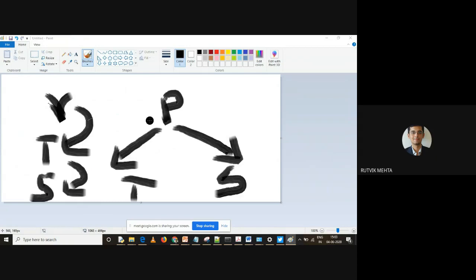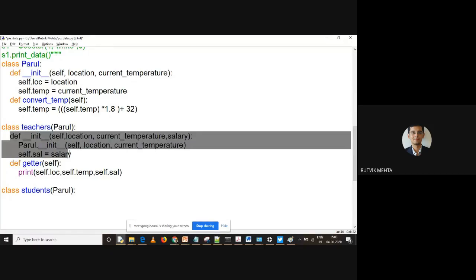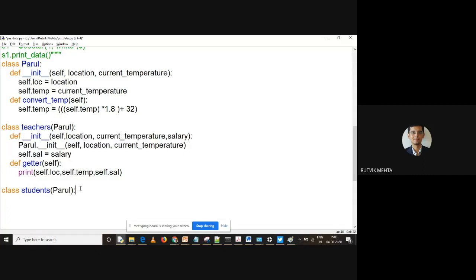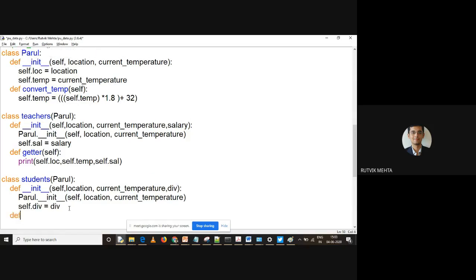If you see the implementation part also, we are going to inherit the Parul class into the Student class, right? So let me create this one more time. The constructor will be created one more time. Let me just copy paste it over here, right? And instead of salary, let me say division, in which division students are there, right? So here also I'll make it div, here also I'll make it div. Okay, now let me again define the getter method.